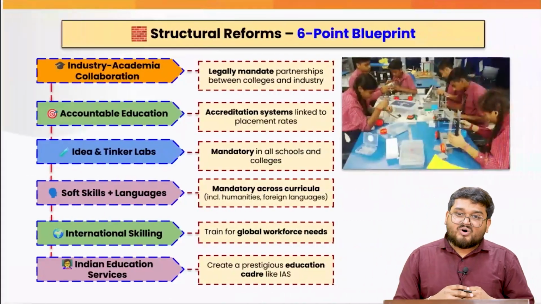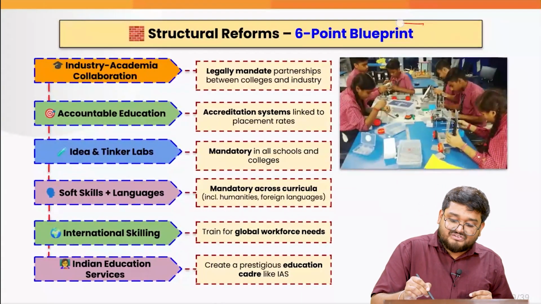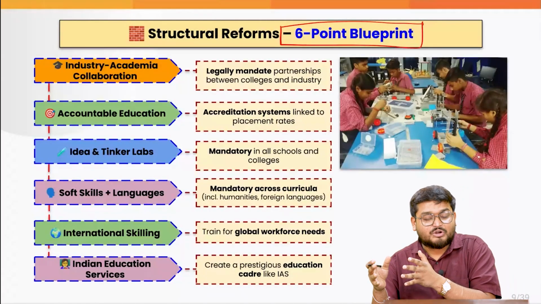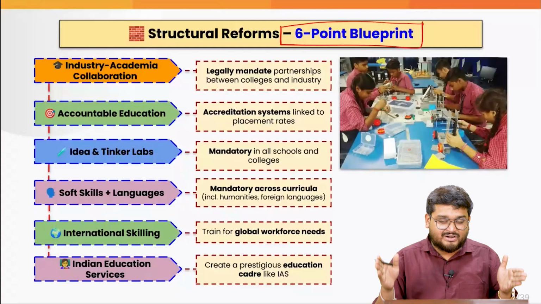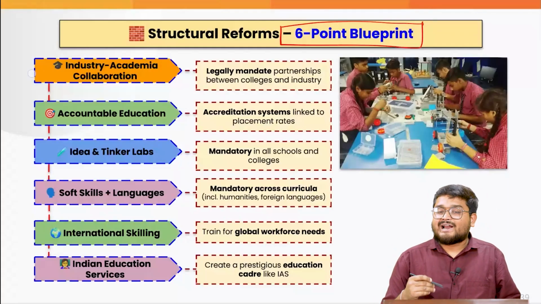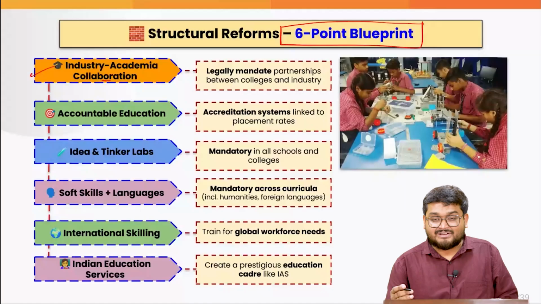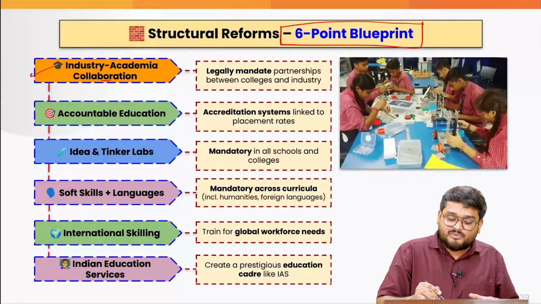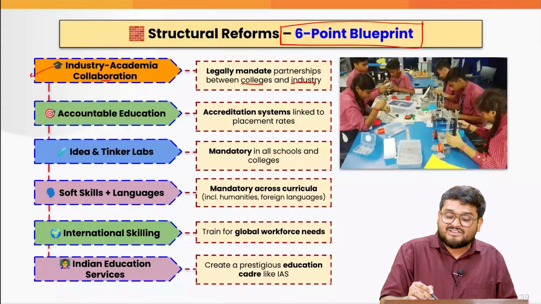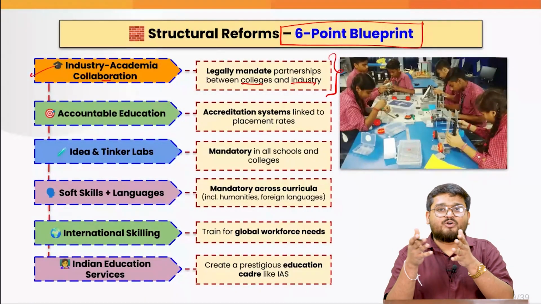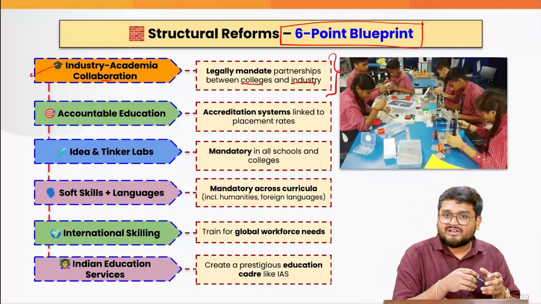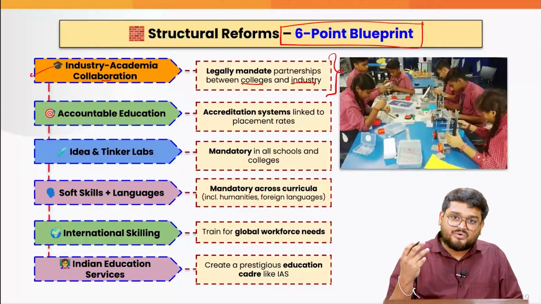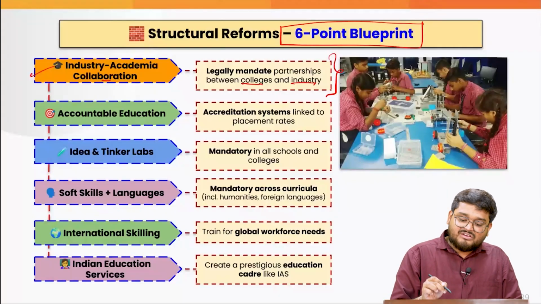Now, when we talk about the 6-point blueprint given in this article to adopt a structural reform approach, or a way forward for this particular discussion, firstly, the authors are arguing for industry-academia collaboration. That means we have to legally mandate via a law that there must be partnerships between colleges and industries, because otherwise the students are learning via rote learning and various other old educational methods, which is not translating into real-time jobs.